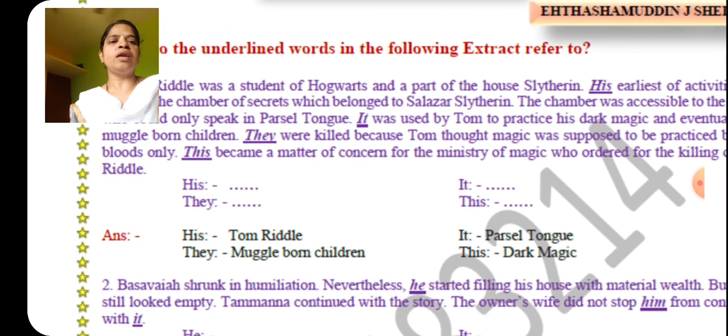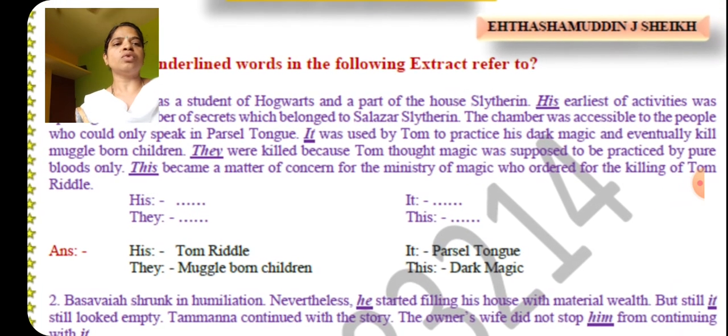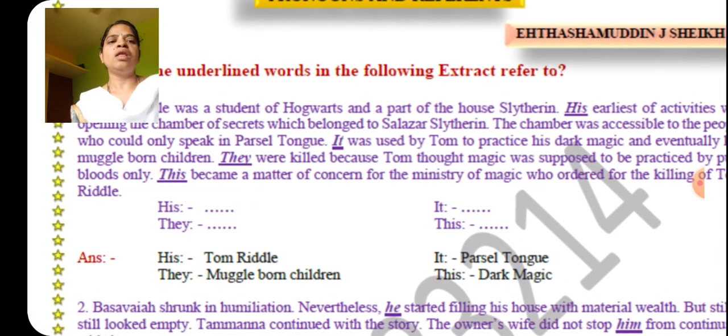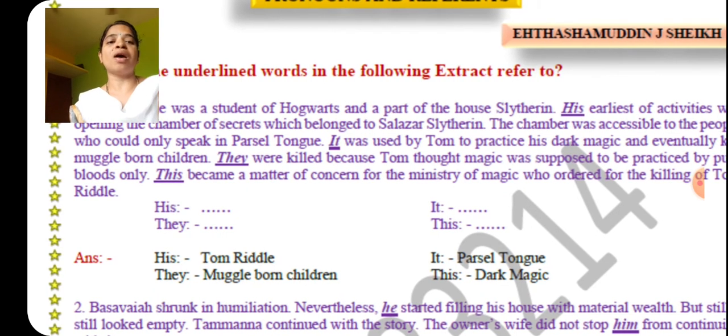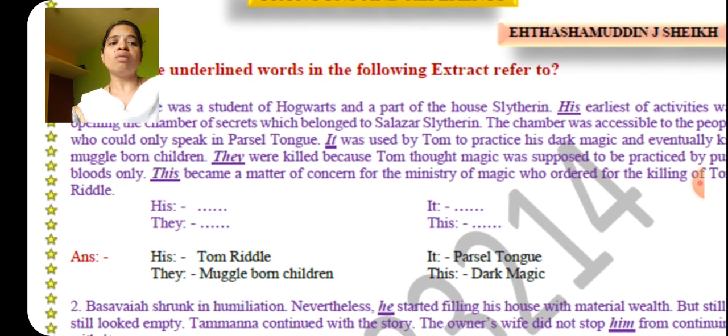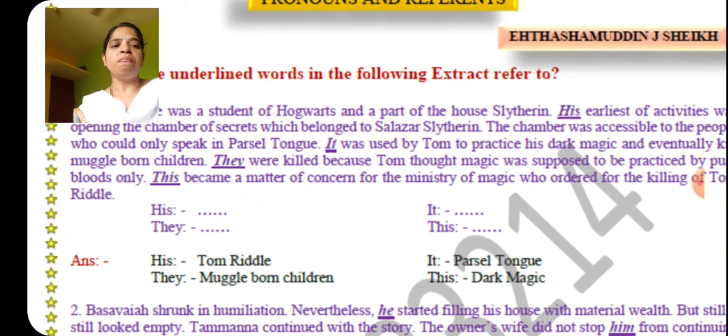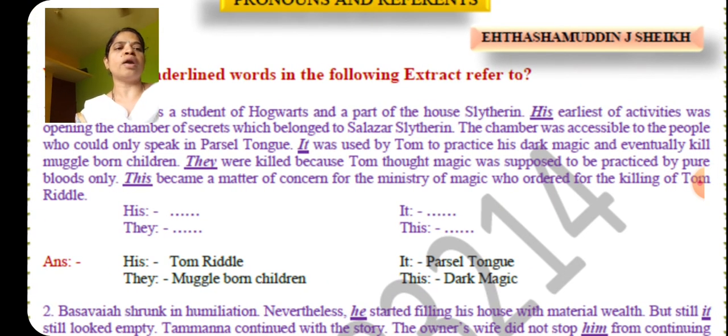And next, it refers to here Parseltongue, the word you are all observing. Next, they refers to here Tom practiced the dark magic and eventually killed Muggle-born children. They were killed. They here means Muggle-born children were killed because Tom thought that magic was supposed to be practiced by purebreds only. This refers to dark magic. This became the matter of concern for the Ministry of Magic, who ordered the killing of Riddle, like this.